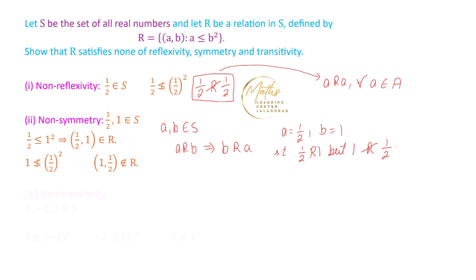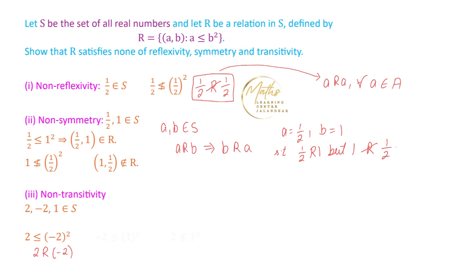The next case is non-transitivity. For non-transitivity, we are considering three elements, say 2, -2 and 1. These are the three real numbers we are talking about. First, 2 is less than or equal to (-2) square, so 2 is related to -2.